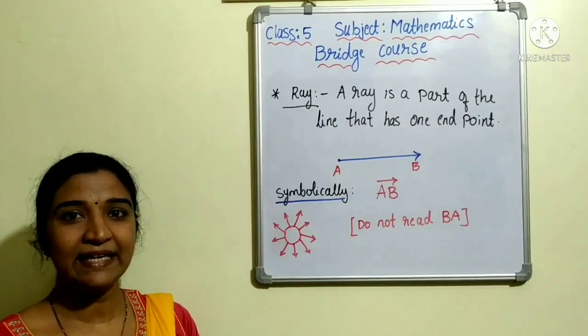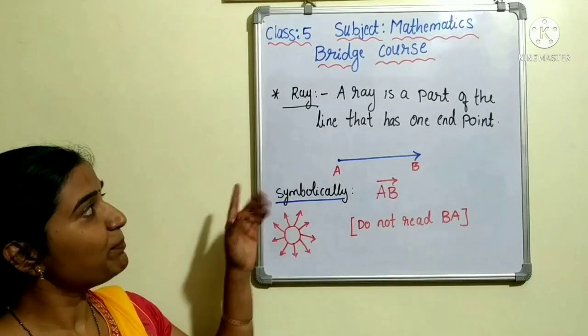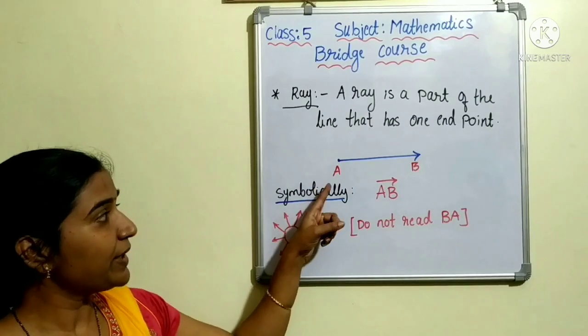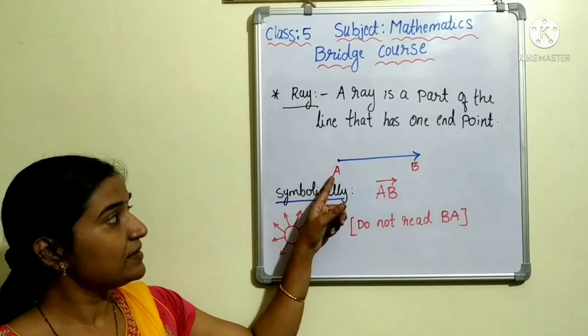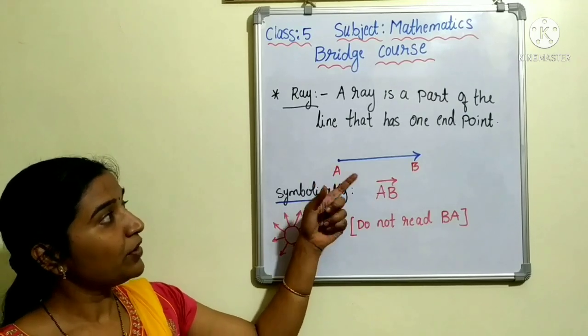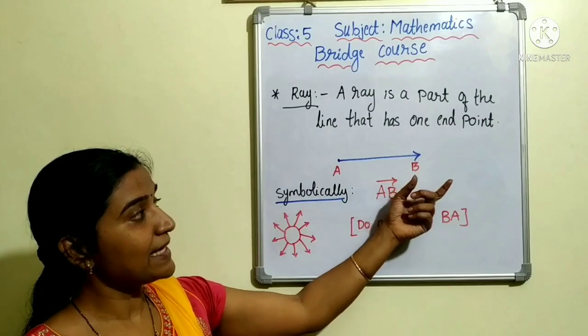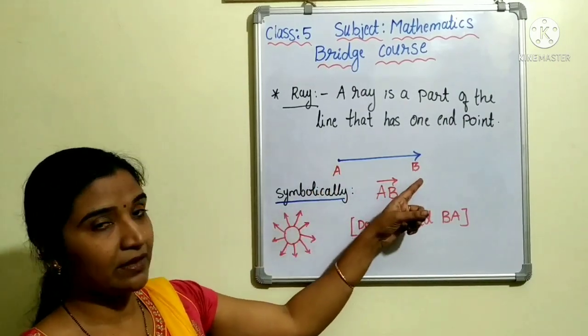So children, now let us see what is a ray. A ray is a part of a line that has one endpoint. You can see here it is a ray. So this is the beginning point. That means it has one endpoint and the other end is extended endlessly. So this is a ray here.